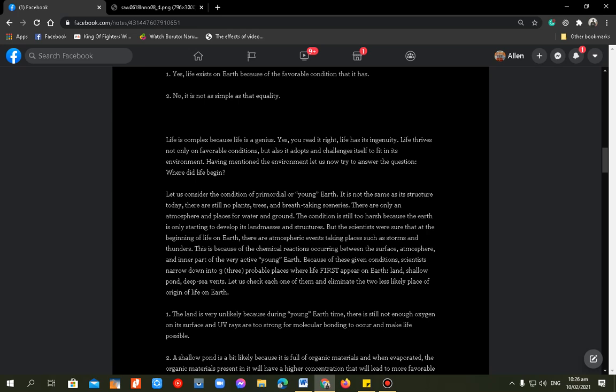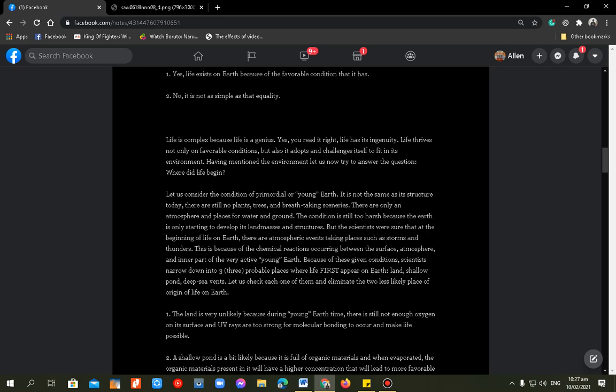The condition was still too harsh because the Earth was only starting; the development had just begun, especially of the land masses and the structure of our Earth. But scientists were sure that at the beginning of life on Earth, there were atmospheric events such as storms and thunder.